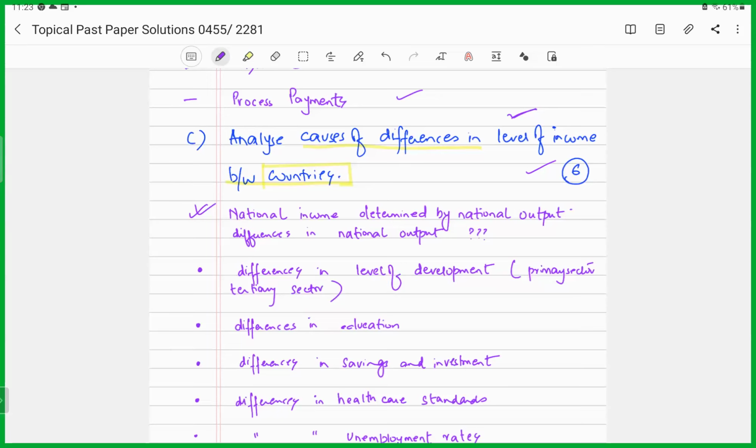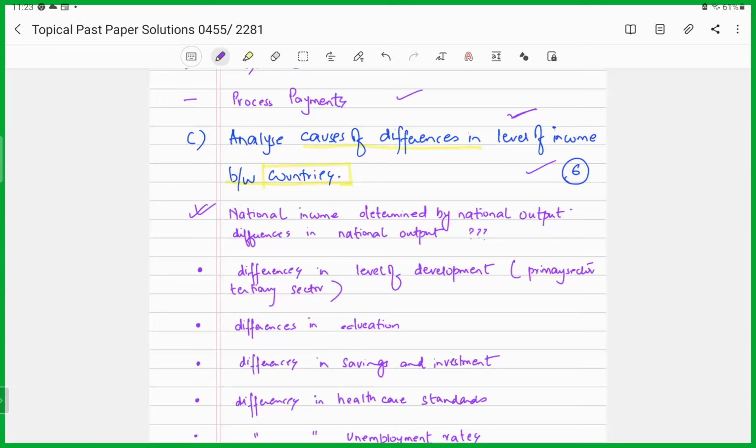So you have to produce a coherent analysis. Notice the wording in the question is asking you to analyze. So this means you'll be giving an analysis, a sort of a critical explanation, right? So you'll not just list it down, you'll connect it. You'll bring that connection, you'll bring that coherent analysis in your answer, right?